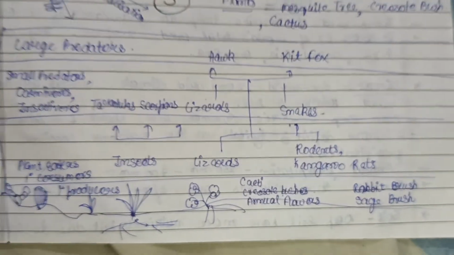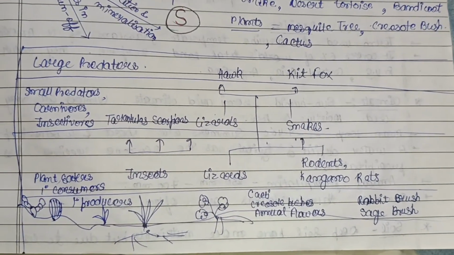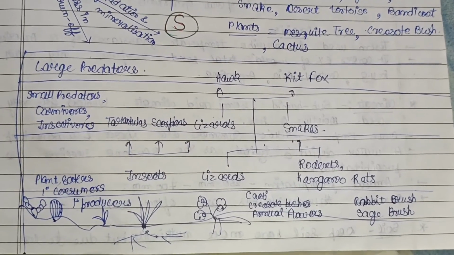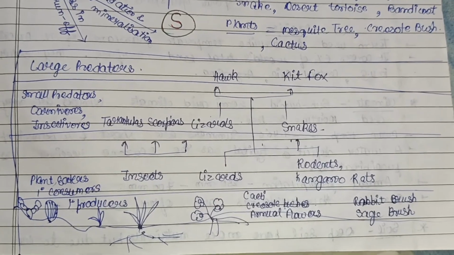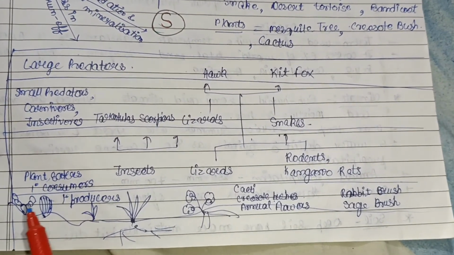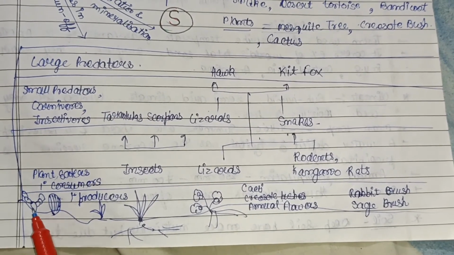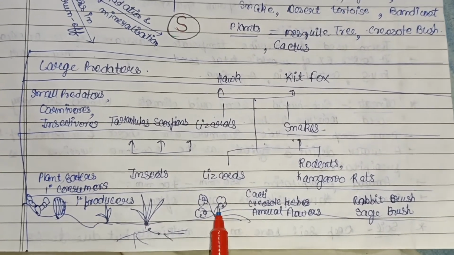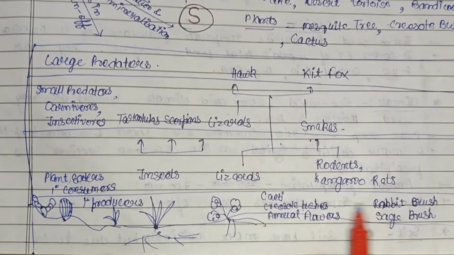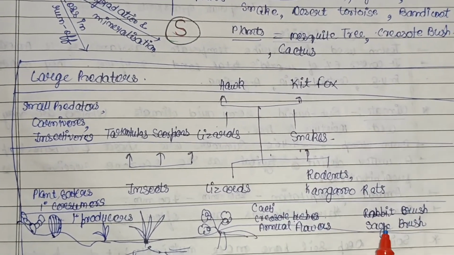Then this is a diagram, we can say the food web or the food chain, basically depicting the desert biome. So here, first of all, the primary producers are in the form of succulent plants like cactus and all other plants basically. So cacti, creosote bushes, annual flowers were there, and rabbit brush and sage brushes.